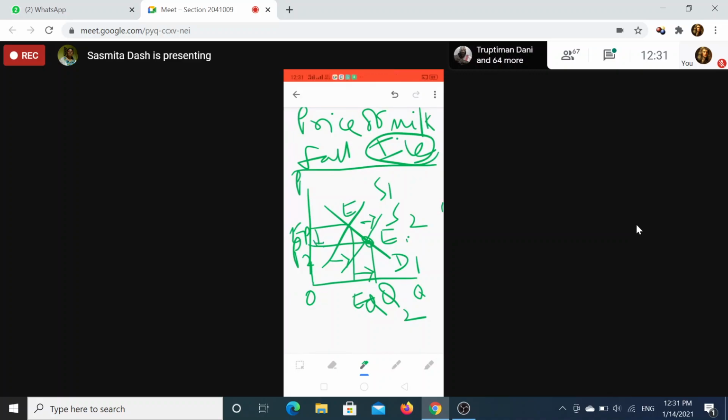So arrow mark is very important, you have to show. Because in diagram we always get some pictorial picture. So you have to show that with an arrow mark, either upward or downward or sideward, which represents either increase or decrease or remain constant or anything.